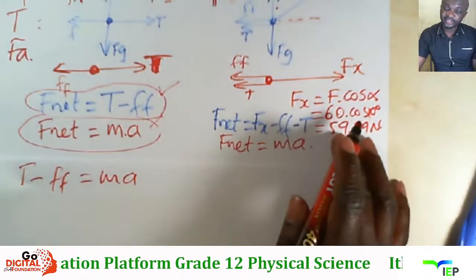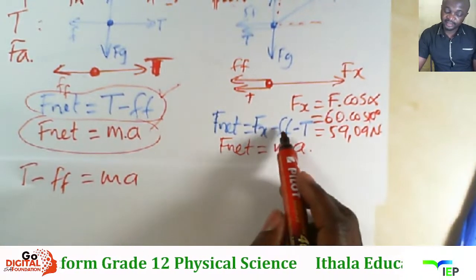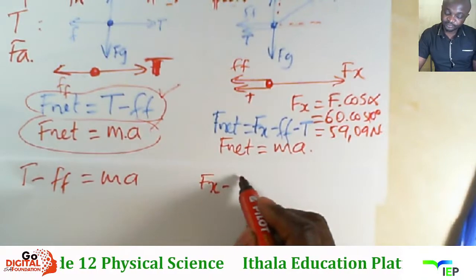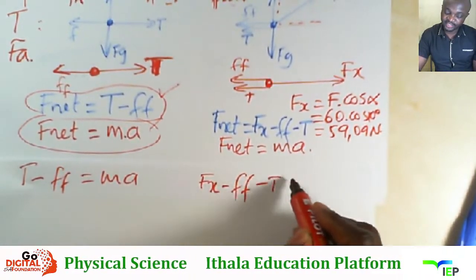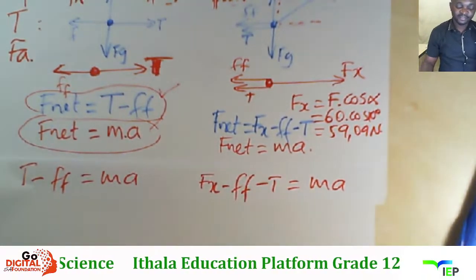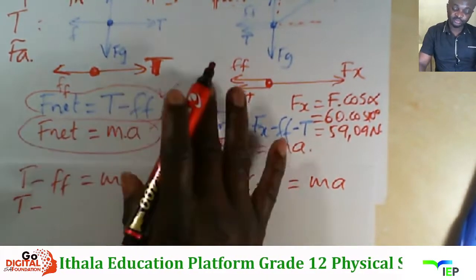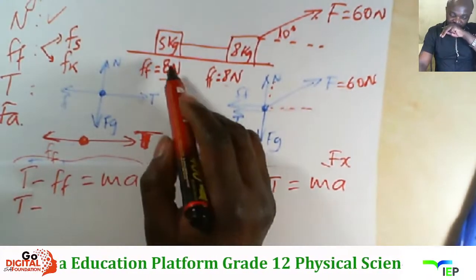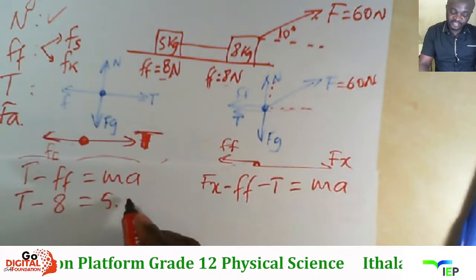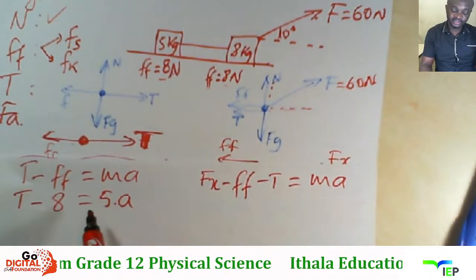Sengizalana ke ku 8 kg block. To the 8 kg block ngenza the same thing, uno Fx minus friction minus tension ngizothi is equal to ma as well. Mese ngenza ini ama substitution. Sithe tension asiyazi, i-friction ku 5 kg block sithe anu 8 newtons, the mass u5 10 times a. So nginama unknown awu-2, T no a.